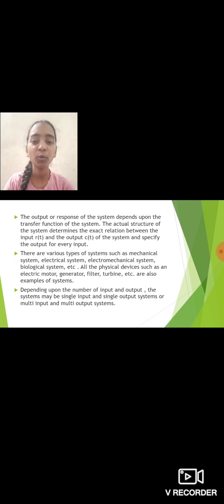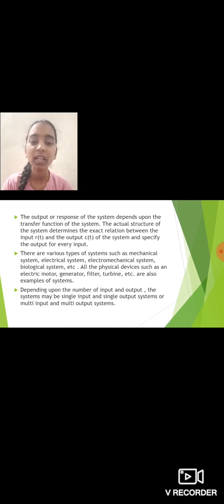The output or response of the system depends upon the transfer function of the system. The actual structure of the system determines the exact relationship between the input r(t) and the output c(t) of the system and specifies the output for every input.